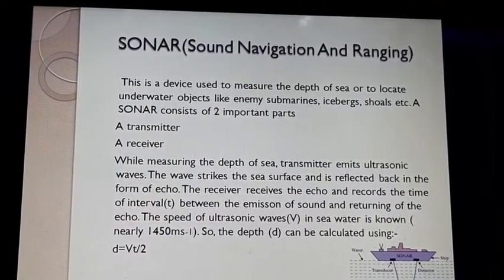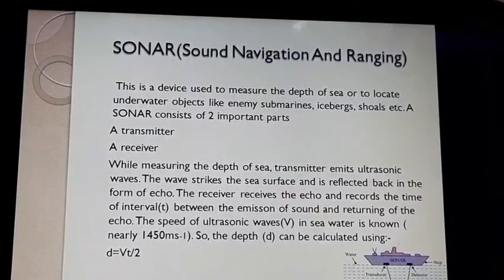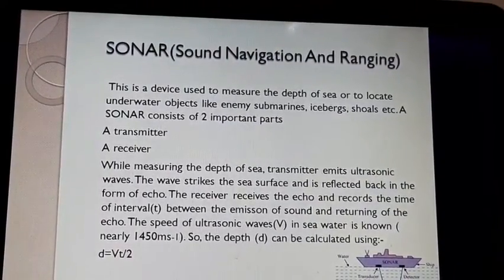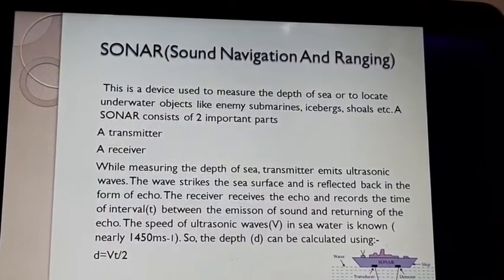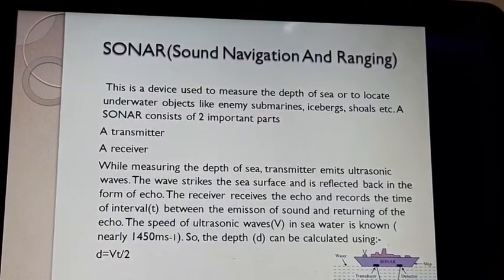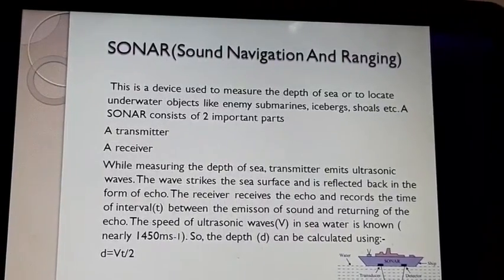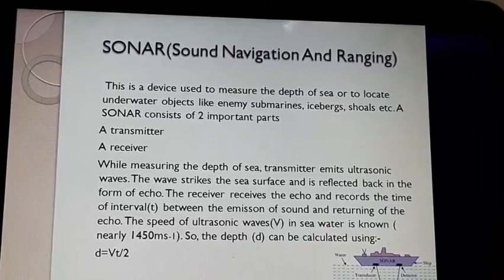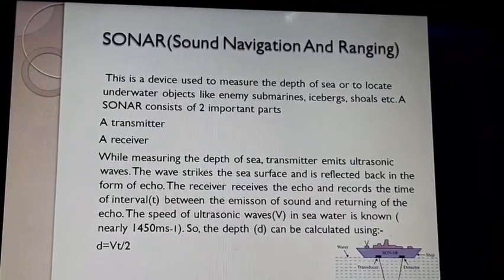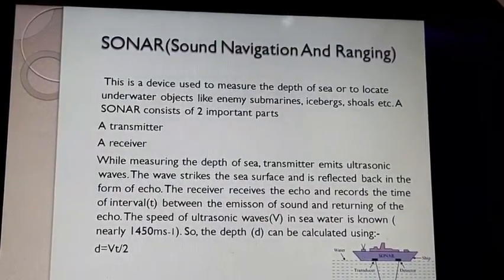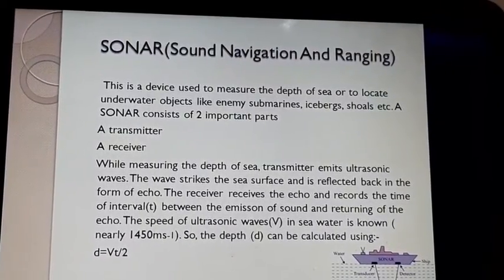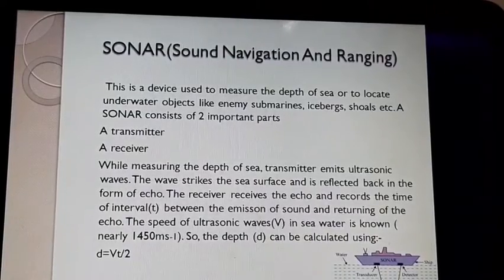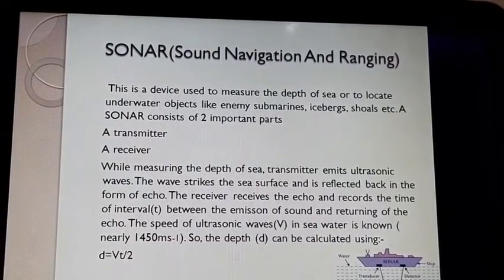So it means we got the time between the emission of sound and the returning of the echo. The speed of the ultrasonic wave in sea water is known, 1450 meters per second. So depth can be calculated by using the distance formula, D is equal to V into T upon 2, where V is 1450 meters per second and T is the time calculated by the receiver.